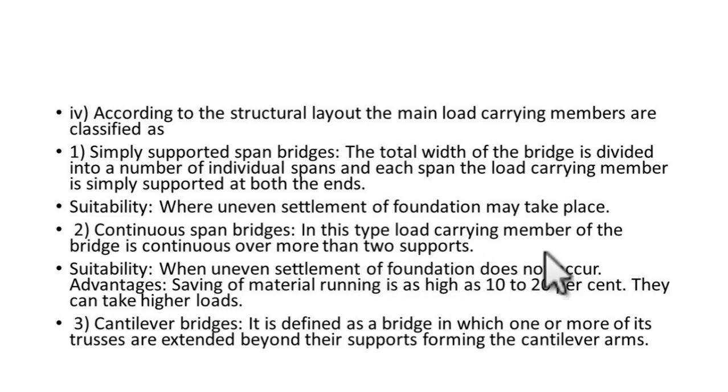In continuous span bridges, the load carrying member of the bridge is continuous over two or more supports. This is suitable when uneven settlement of foundation does not occur. The advantage is saving of material, as high as 10 to 20 percent, for continuous span bridges. A cantilever bridge is defined as a bridge in which one or more of the trusses are extended beyond the supports, forming cantilever arms. The famous Howrah bridge that we all know is a double cantilever bridge, and a hinge is provided at the center. This divides the entire bridge into two cantilevers.